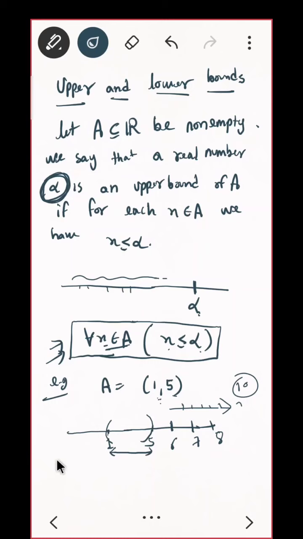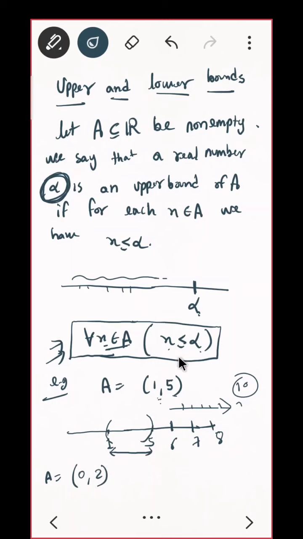Correct? Let me give one more example. Suppose I take A equal to, say, 0 to 2. So what is the upper bound? Graphically, if you see, that is quite easy. Can you give me an upper bound of this set? 6, 3, 5, anything, even 2 also, correct? Because 2 is not included. If it was included, then also. Correct? Because we are talking about less than or equal to.